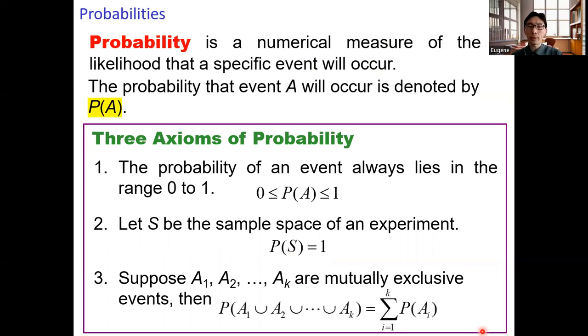Then the probability of the union of these K events is equal to the summation of the probabilities of the individual events. So here we have the three axioms of probability.